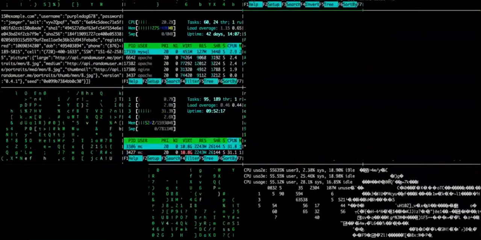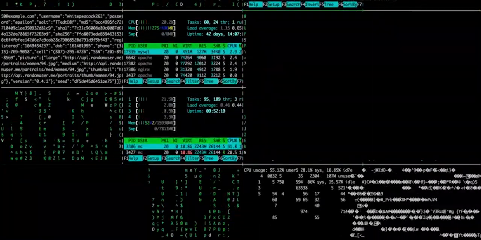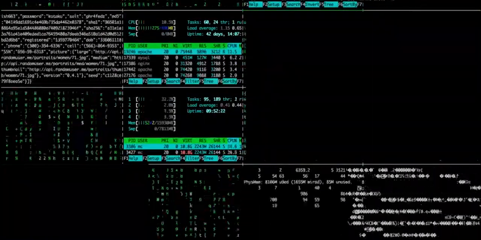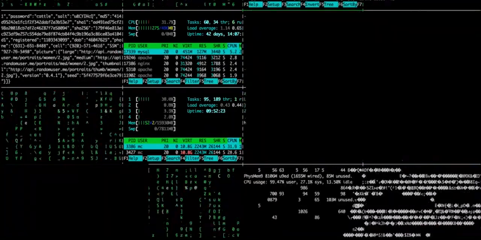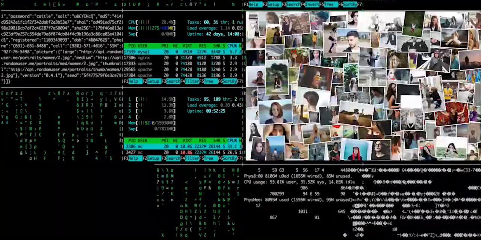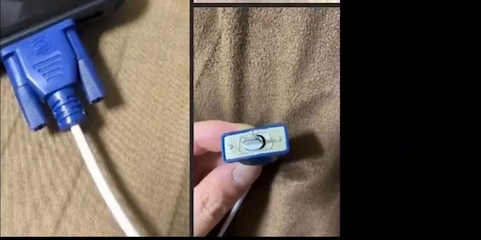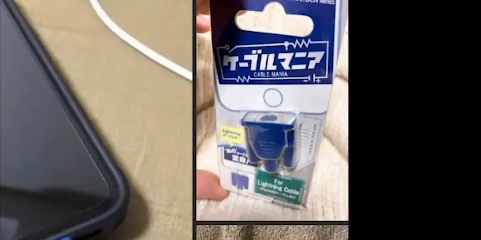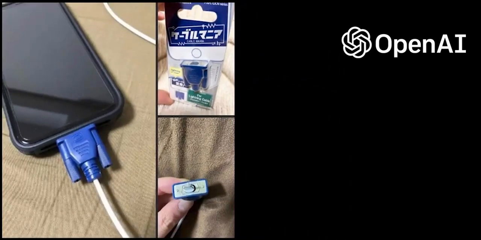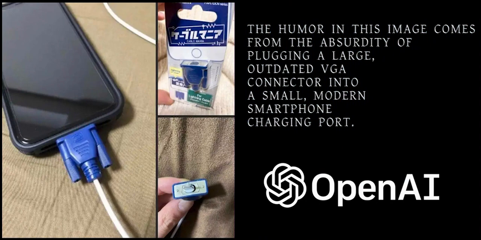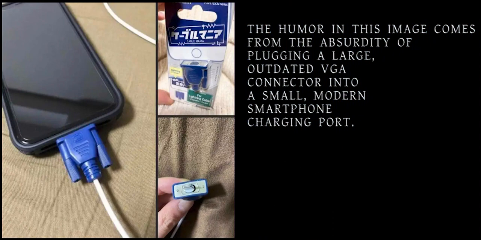In addition to testing the capabilities of GPT-4 on text data, they have also tested it on a large number of images. The second image in the series shows a package for a lightning cable with an iPhone charger. Panel 1: a smartphone with a VGA connector, a large, blue, 15-pin connector typically used for computer monitors, plugged into its charging port. GPT-4 replied, "The humor in this image comes from the absurdity of plugging a large, outdated VGA connector into a small, modern smartphone charging port."